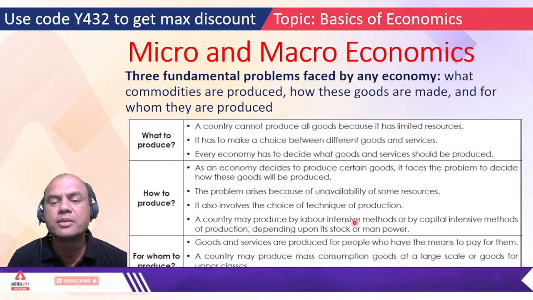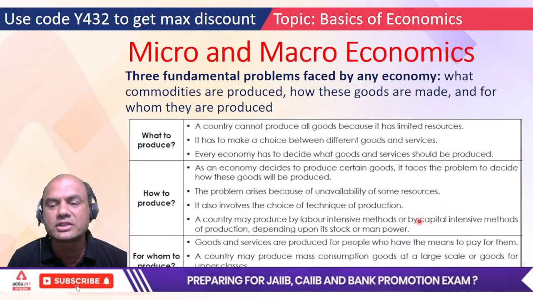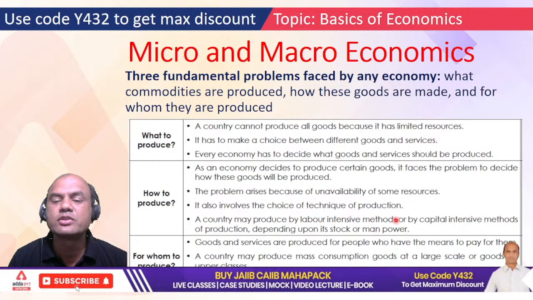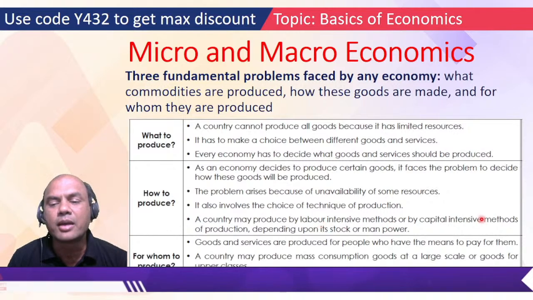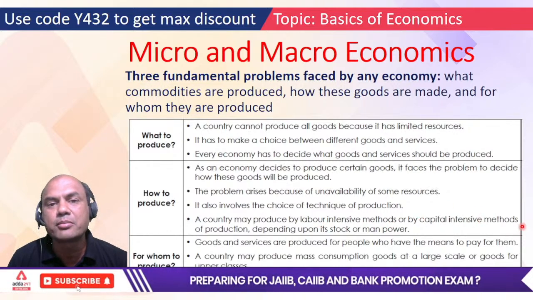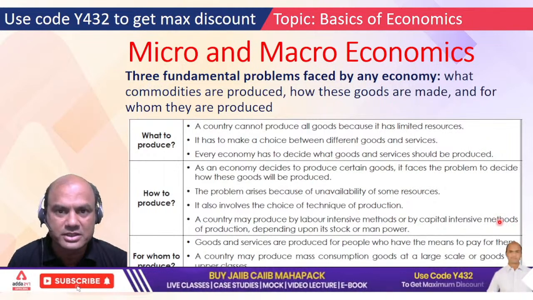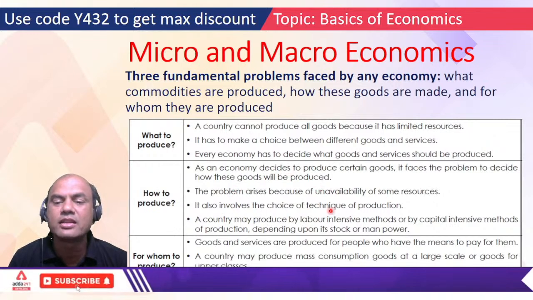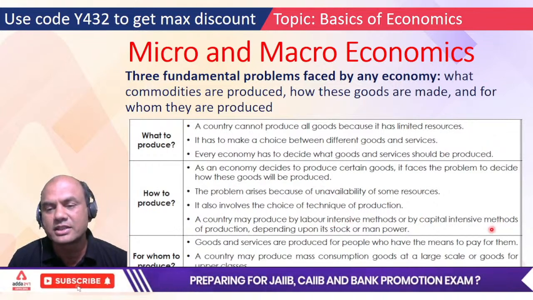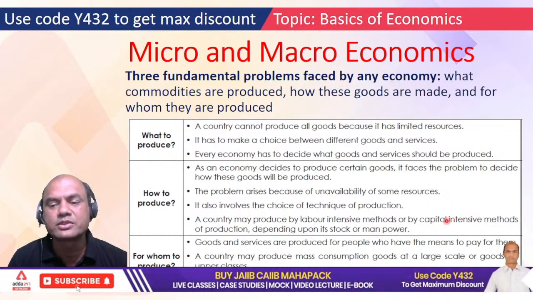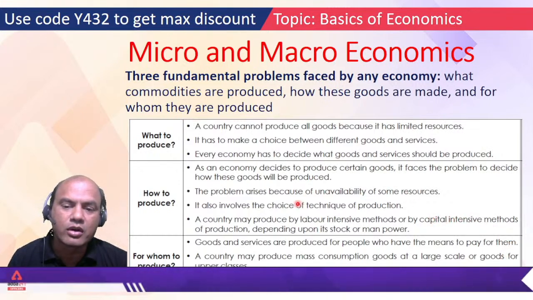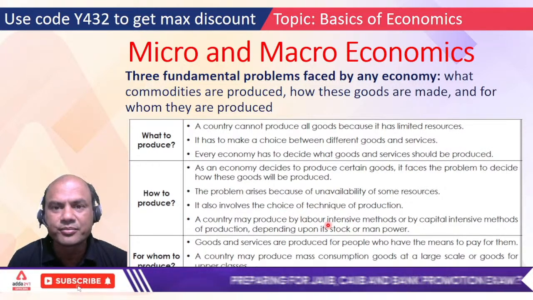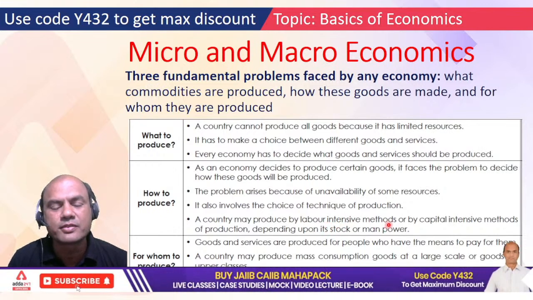A country may produce by labor intensive methods or capital intensive methods. So basically remember, labor intensive means you need to employ more people. Capital intensive means you need to apply machinery more and people will get jobless. So remember, every country has to mark a balance between labor intensive and capital intensive. Because after all, every country has to run into profits also, and also all the masses should be employed. That is the basic logic of any country, right? If they are employed, only then the GDP will grow.